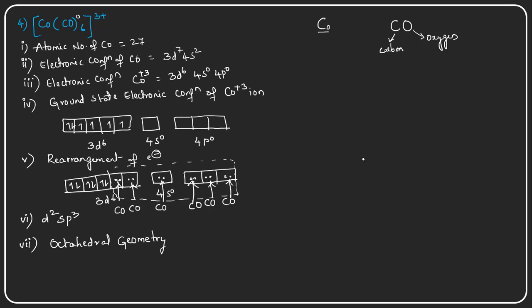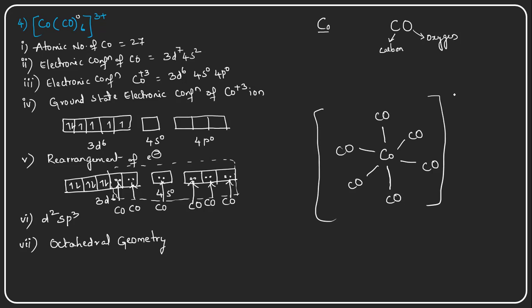So in octahedral geometry, this is the structure of the cobalt complex, and 6 coordinate covalent bonds are forming around the central metal cation, that is cobalt, and carbonyl groups are approaching the central metal cation in this way, right? And there is a 3 plus charge, right? So this is about the hexacarbonyl cobalt 3 plus complex, right?